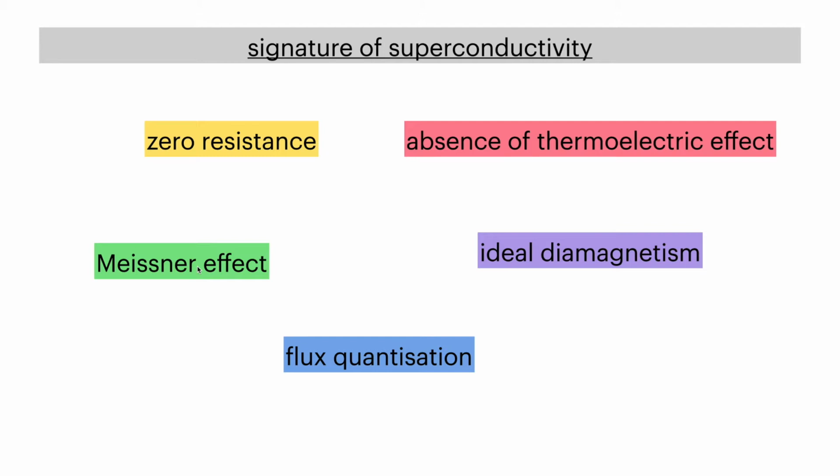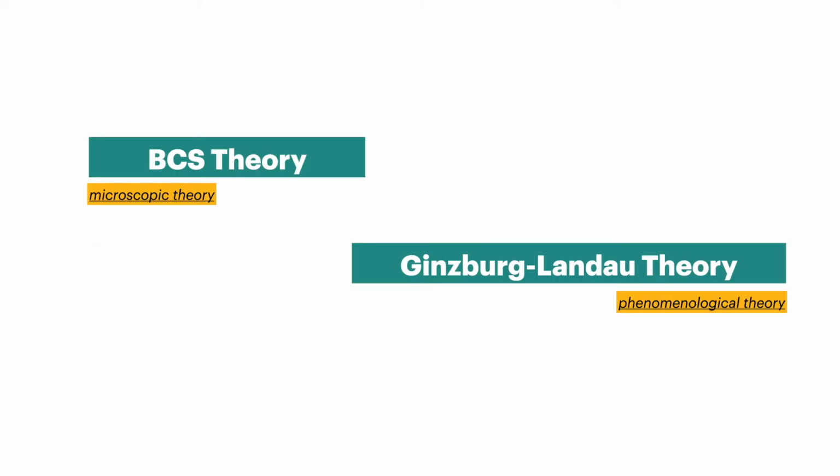All right. Next, we will try to understand the underlying theories behind superconductivity. It was a very big puzzle, and after the first discovery of superconductivity, it took around 40 to 50 years.